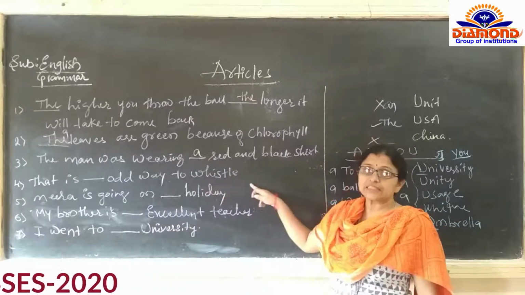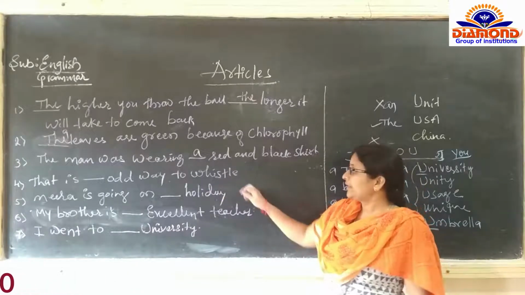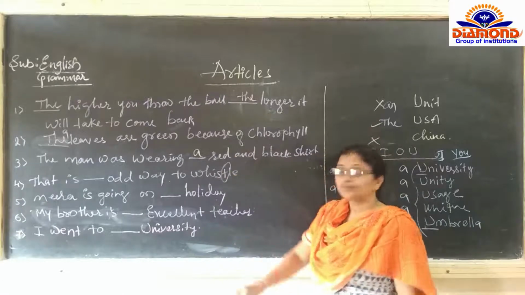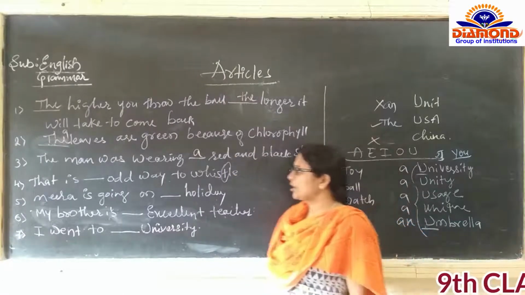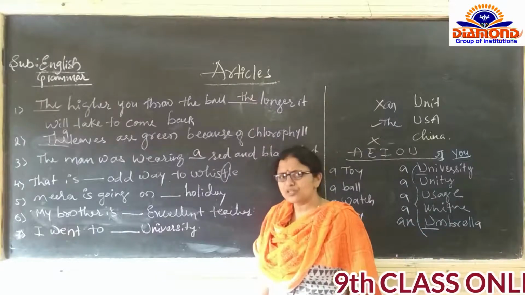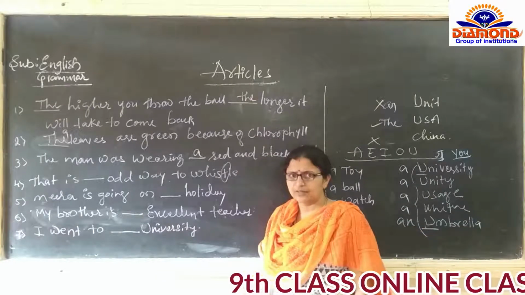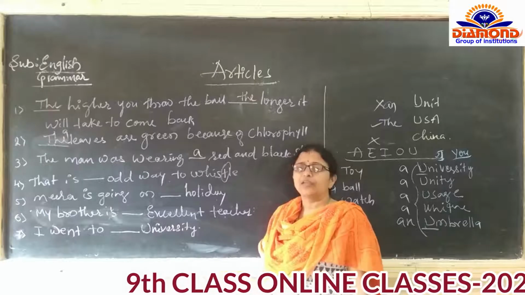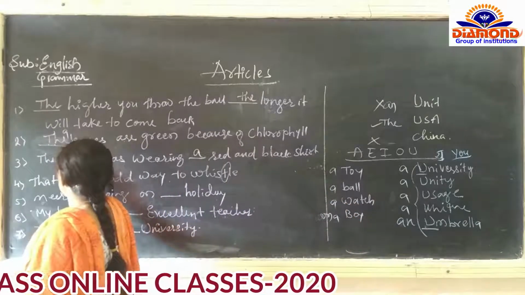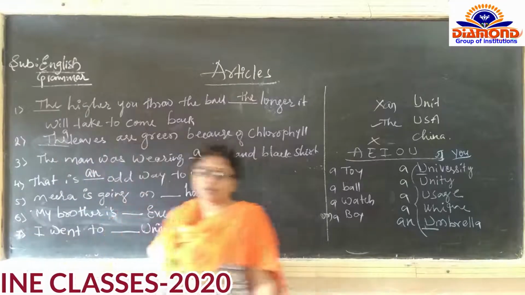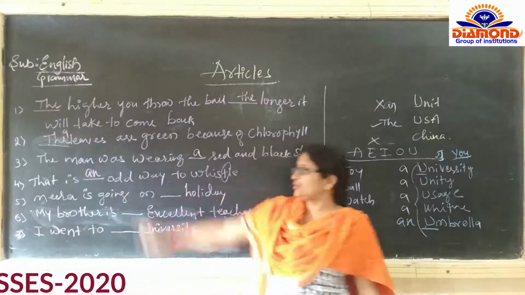Pronunciation: this is not whistle-t, the t is going to be silent. This is odd, what is the pronunciation? The O sound is there. O sound means vowel sound, so we should use an.